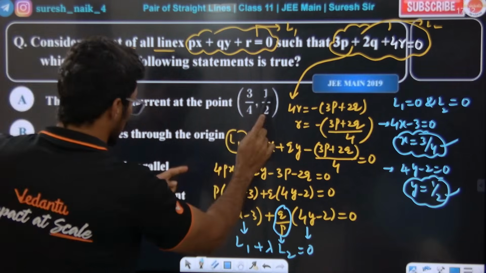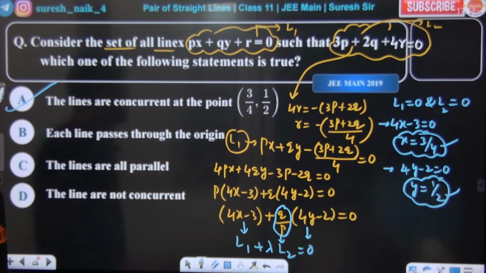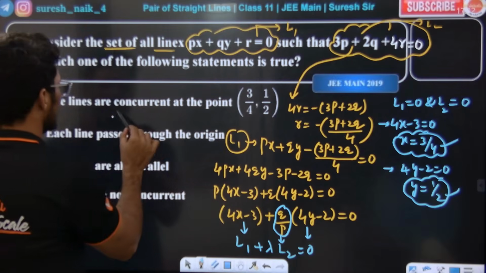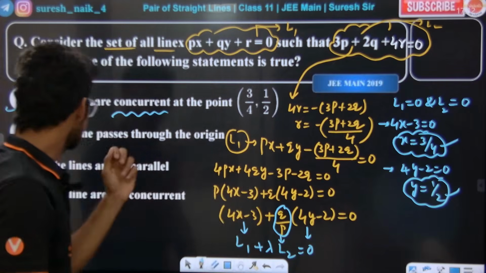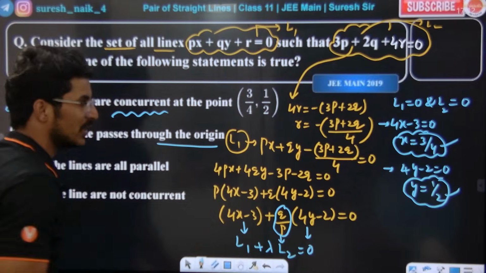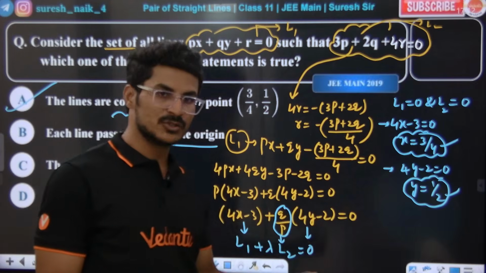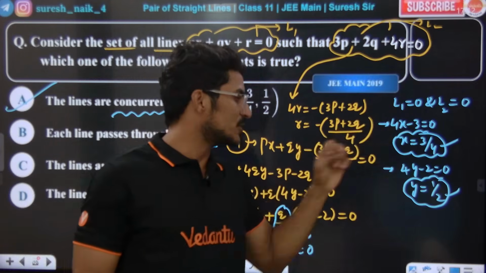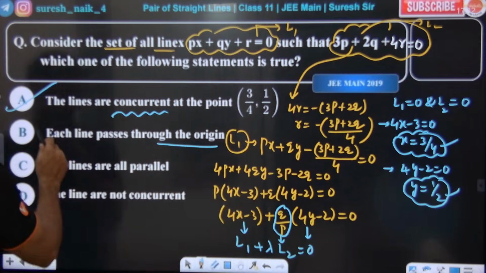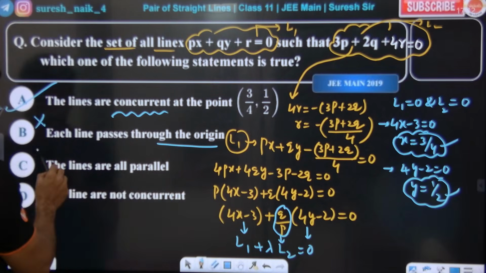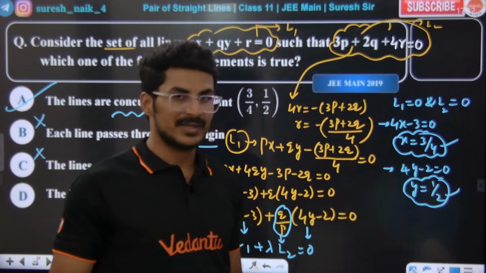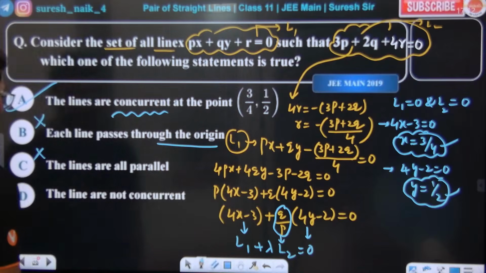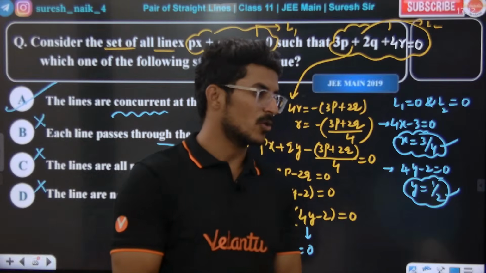Which of the following statements is true? So this feels like the right answer, because concurrent means what? Meeting at one point, a common point. What is that point? 3 by 4 comma 1 by 2. Sir, he is saying each line passes through the origin. Definitely not. Check, are these lines passing through origin? Origin will not satisfy these two lines. Kandipa B option varadu. C option, are these lines parallel? Check. Ivoda slope padi, they are not parallel. Lines are not concurrent, definitely not. Option A is the right answer. Yes or no?